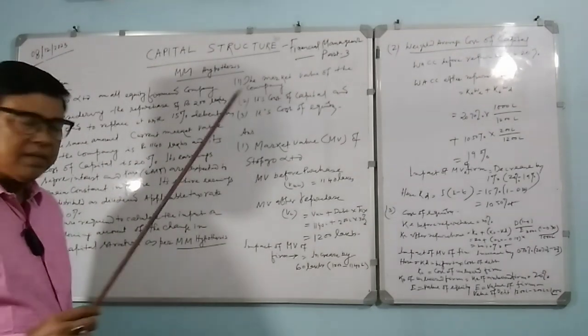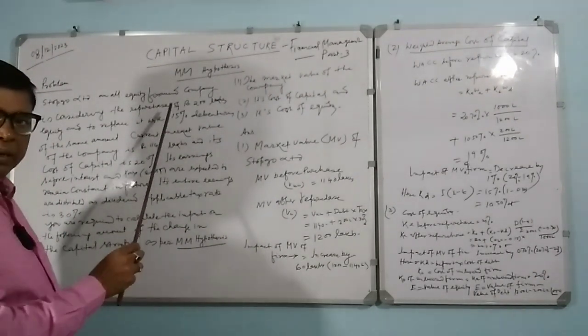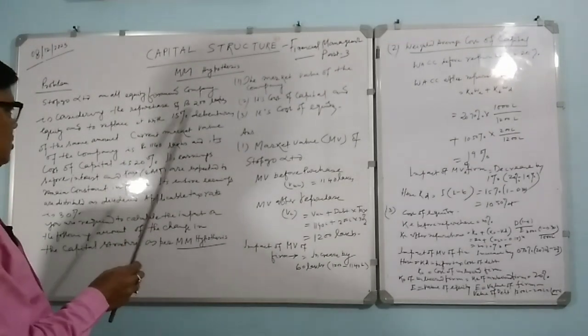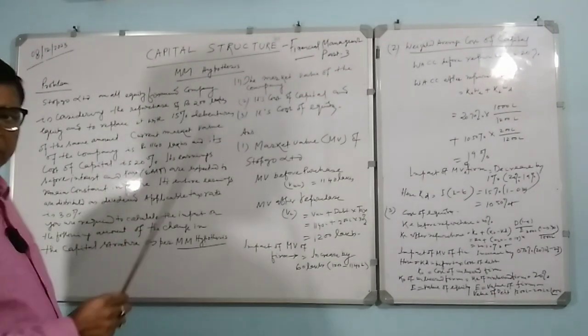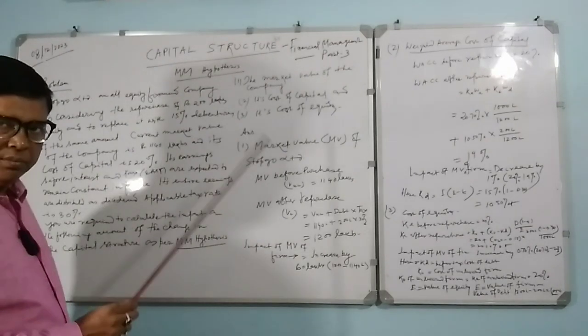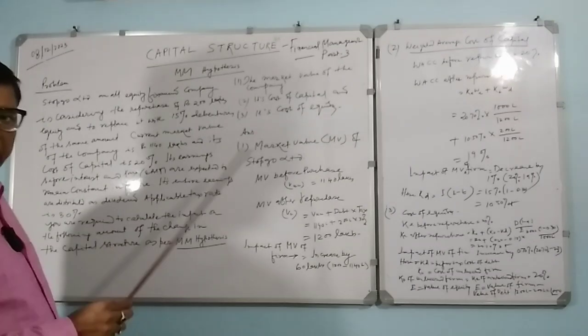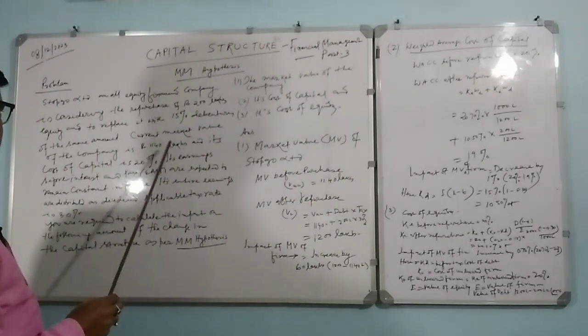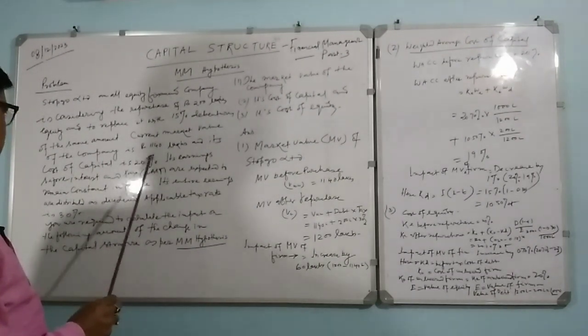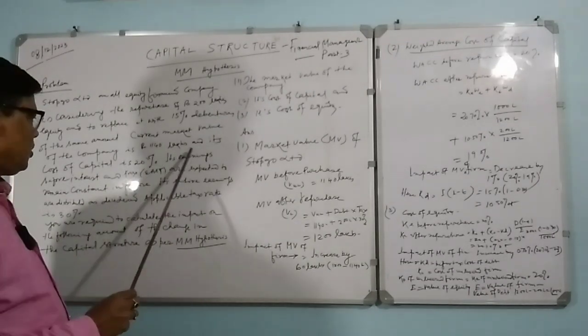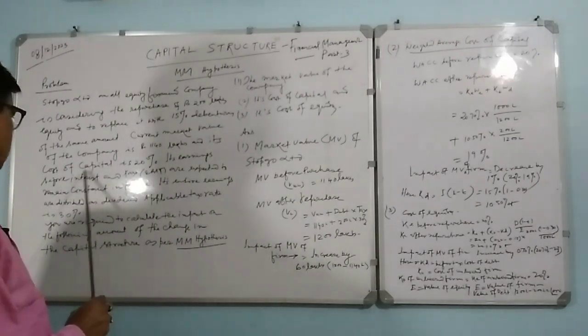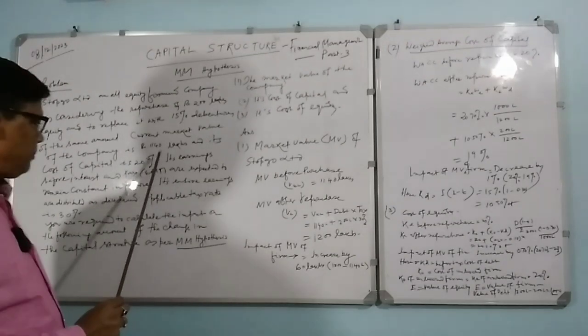That means initially the firm was an unlevered firm, so there was no question of debt. Now they are repurchasing 200 lakhs of equity and replacing it with 15% debentures. The current market value of the company is 1140 lakhs and its cost of capital is 20%.